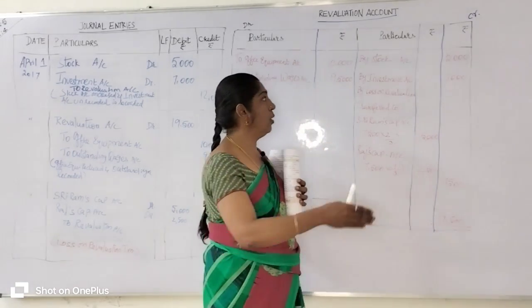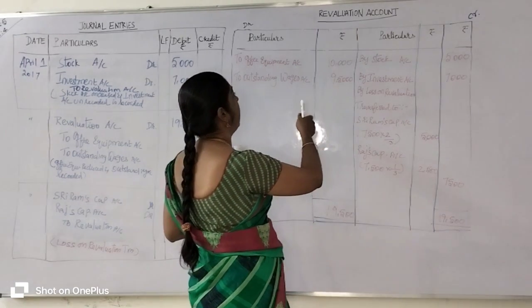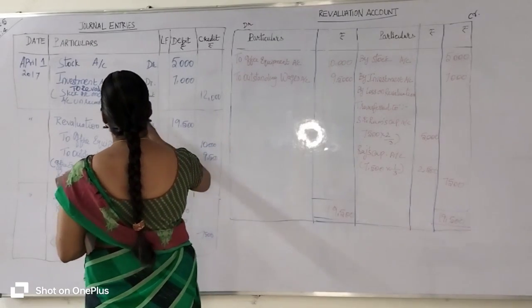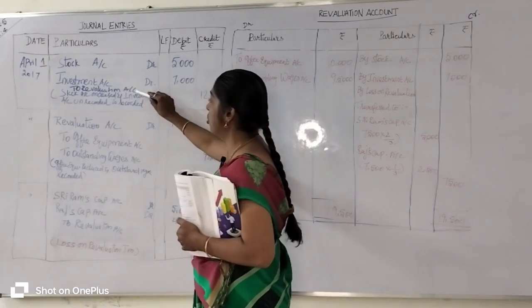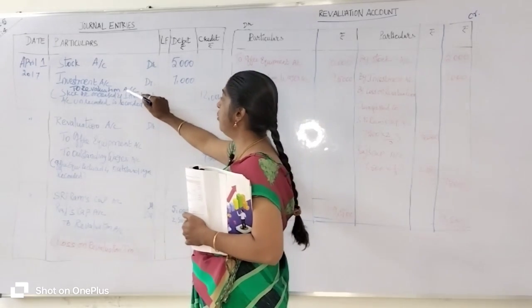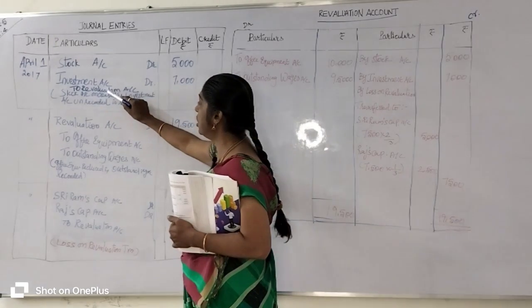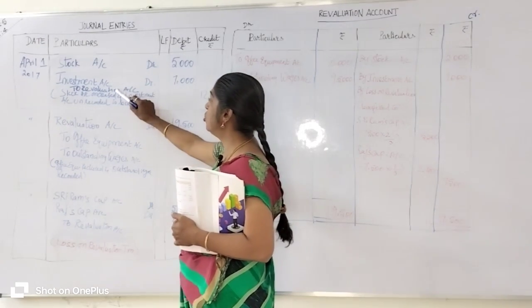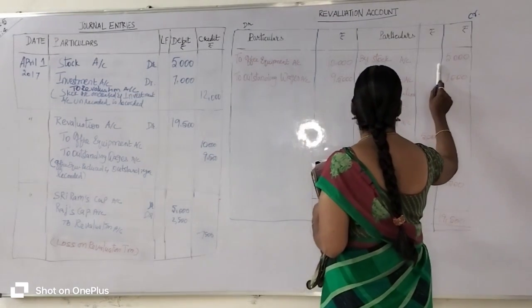Okay. After that, you prepare the revaluation account. So on the revaluation account, which side does the revaluation account appear? In the first transaction, the revaluation account appears on the credit side. Okay, so you go to the credit side.